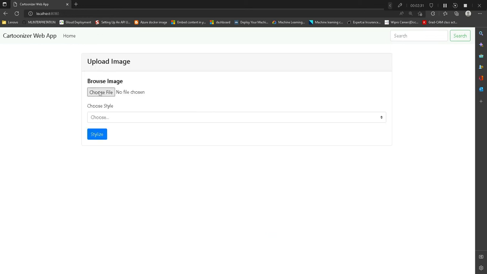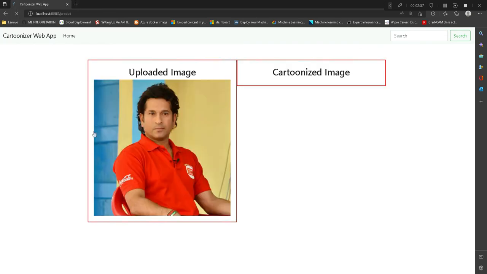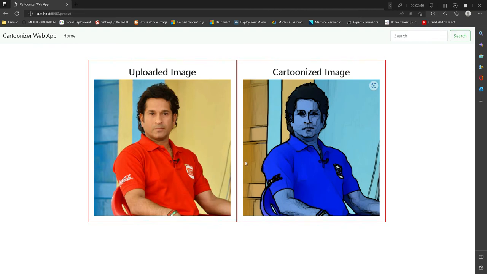Now another very interesting effect we have, that is watercolor. So this image is quite unrecognizable in the sense we have applied watercolors into it, but it is realistic in the sense that by looking you can see that we have applied watercolors into it.